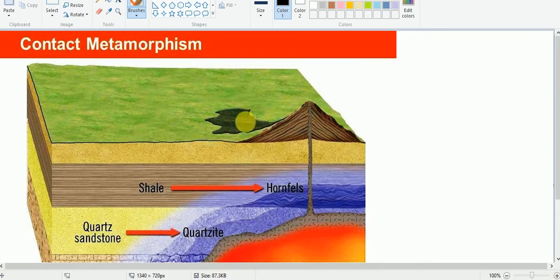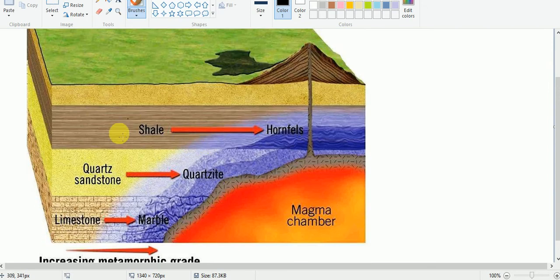Okay, so this is another diagram explaining contact metamorphism. As I told you, the greater the depth, the higher the pressure. And the closer to the magma chamber, the higher the grade of the rock.